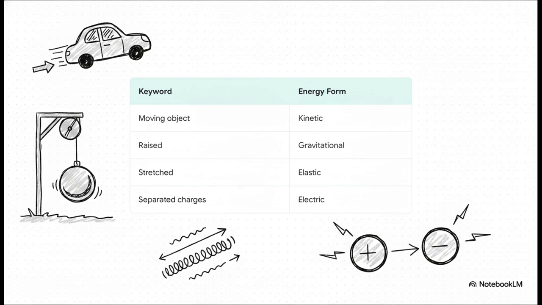If the question says stretched or compressed, you're looking at elastic potential energy, and if it mentions separated electric charges, then you're dealing with electric potential energy. Taking a quick mental snapshot of these connections is going to save you so much time during the actual test.